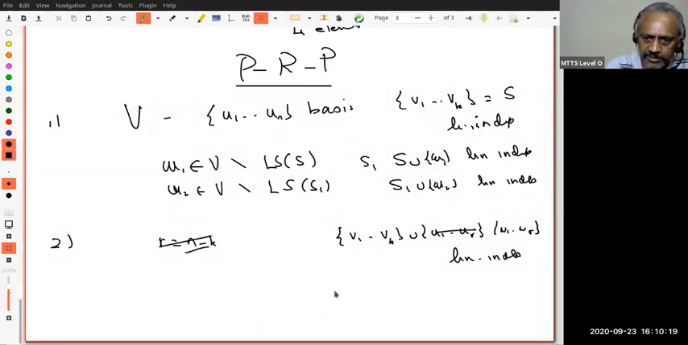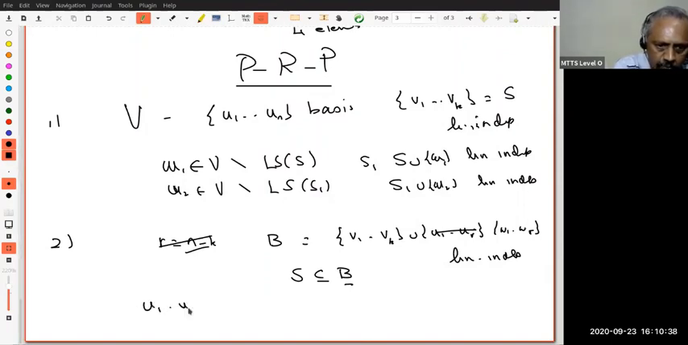Okay, R is something. Now suppose this is a linearly independent set, and call this set B. I had S, and S is contained in B. Now I want to claim, suppose U1, U2, ..., UN are all in the linear span of B.